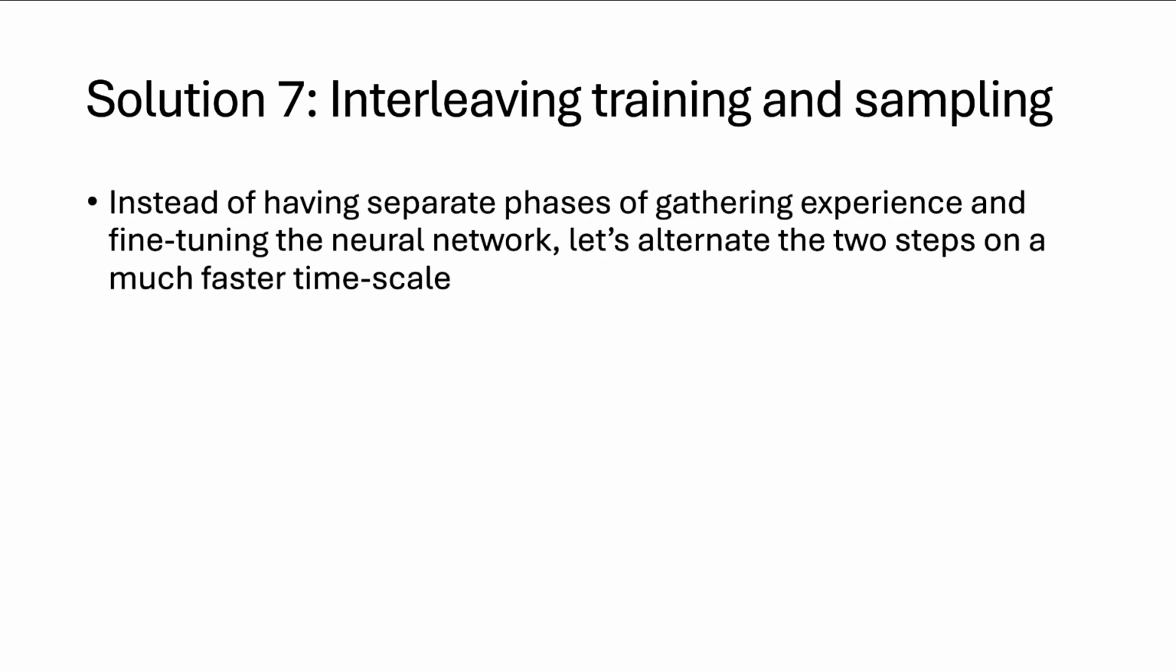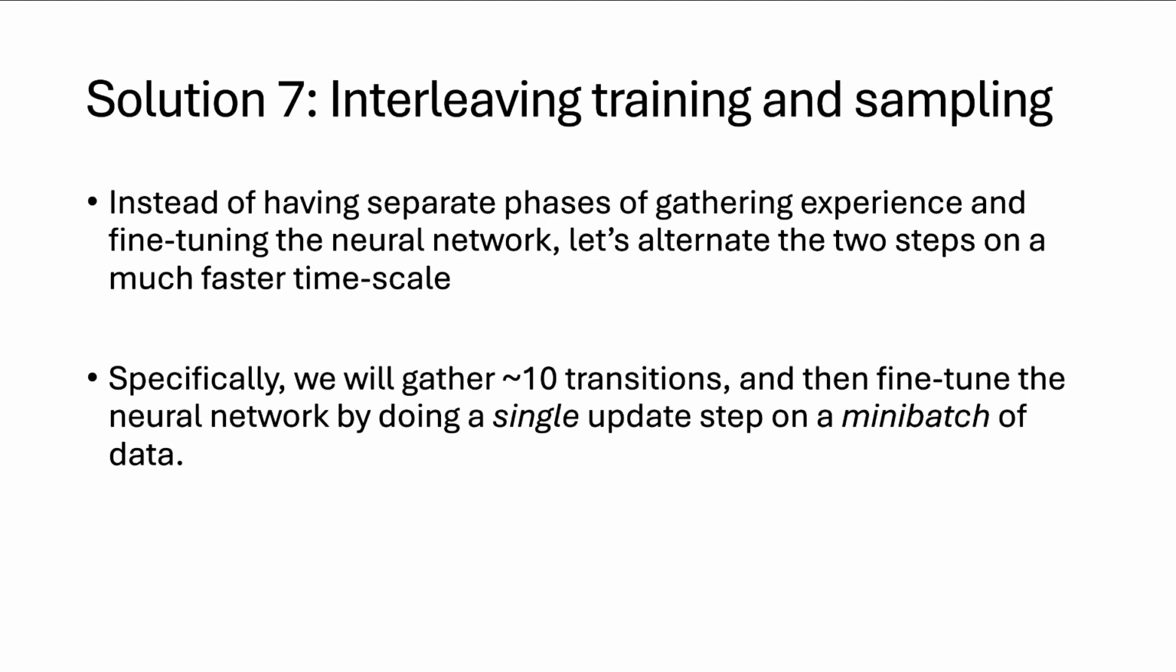So this will generally lead to suboptimal action choice. The solution to this is to interleave training and sampling. So instead of having a separate phase of gathering experience and fine-tuning the neural network, we're going to alternate those two steps on a very, very quick timescale. We're going to do a bit of one, then a bit of the other, then a bit of one, then a bit of the other, and we're going to keep alternating on this very fast timescale. Specifically, we'll gather around 10 transitions and then fine-tune the neural network by doing a single update step on a single mini batch of data.